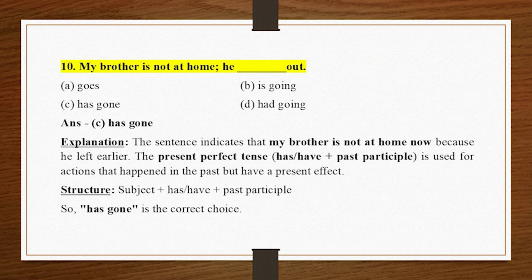10. My brother is not at home. He underscore out. A. Goes. B. Is going. C. Has gone. D. Had going. Answer. C. Has gone. Explanation. The sentence indicates that my brother is not at home now because he left earlier. The present perfect tense, has, have plus past participle, is used for actions that happened in the past but have a present effect. Structure, subject plus has, have plus past participle. So, has gone is the correct choice.